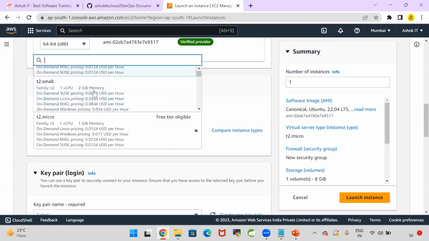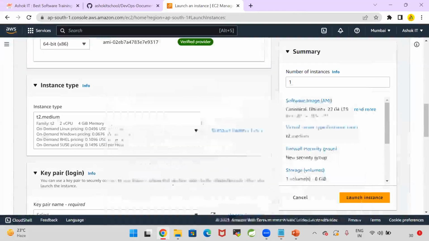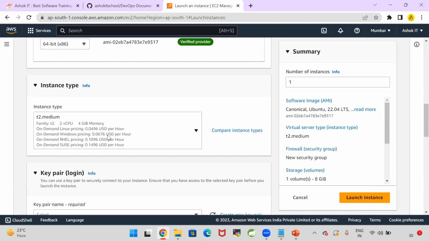Now I need to go for a minimum of T2 medium. If I go for a T2 medium instance, it is not free of cost. It gives you 4 GB RAM. An hourly bill will be generated. How much bill will be generated per hour? $0.04. So very little. 2 virtual CPUs and 4 GB RAM will be available for this machine. So AWS will charge for the T2 medium instances.